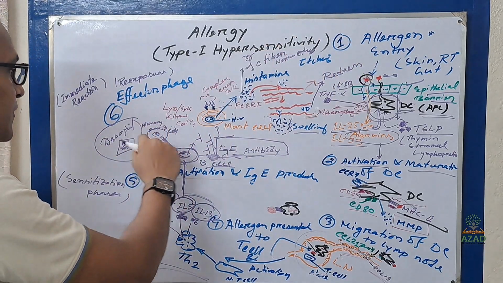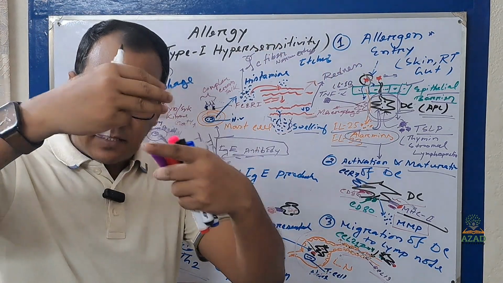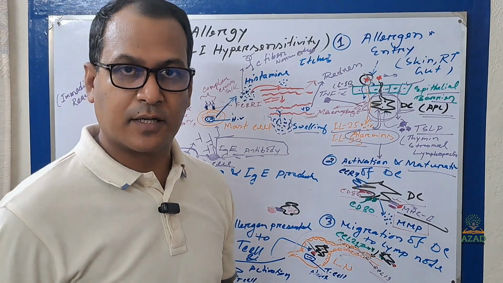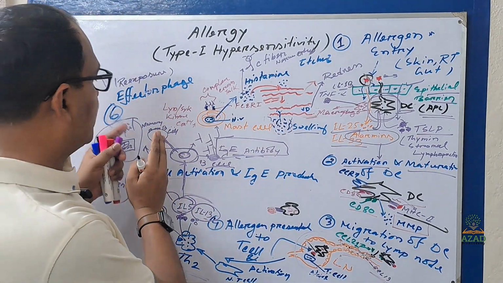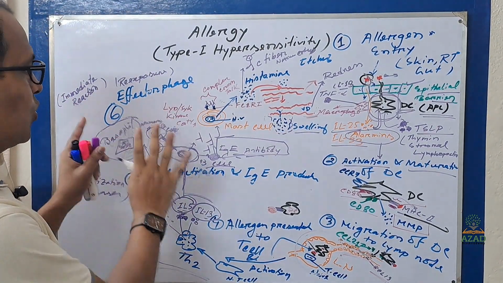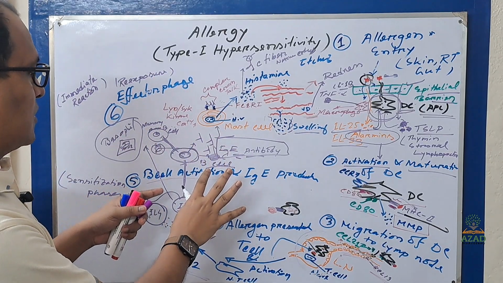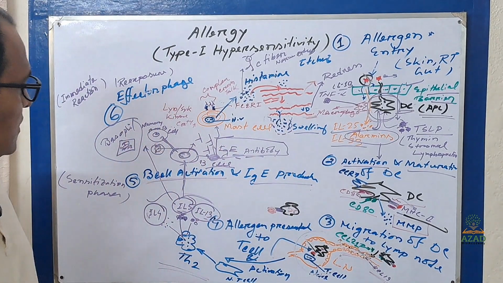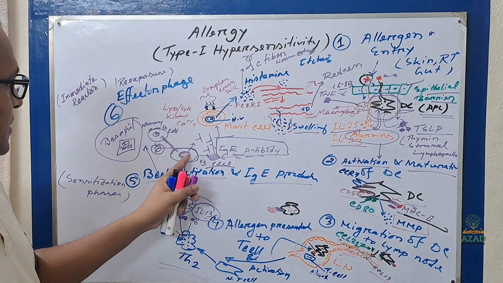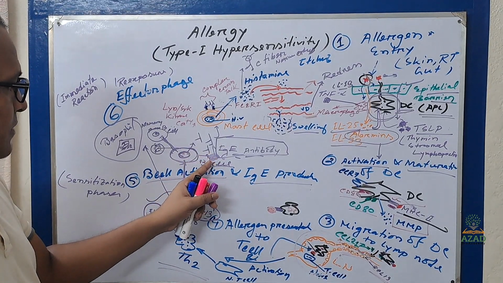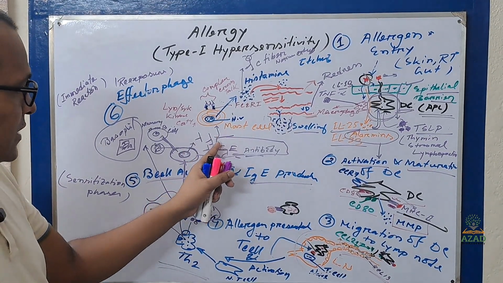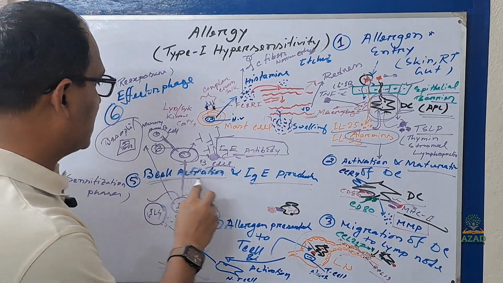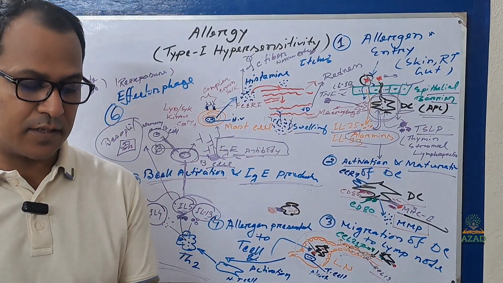When second exposure occurs, the cytokine will activate the B cell, and the B cell turns into plasma cell and produces antibody. So this is the B cell activation and IgE production.